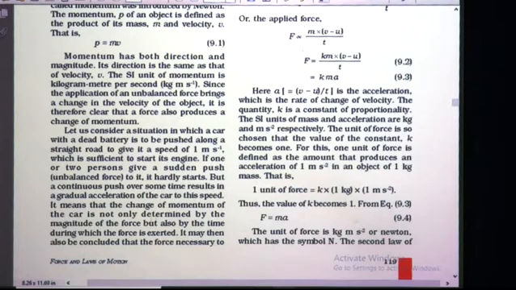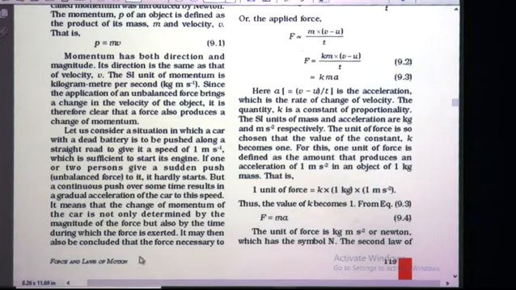It means that the change of momentum of the car is not only determined by the magnitude of the force, but also by the time during which the force is exerted. So just now we have discussed that the magnitude of the momentum is dependent on the magnitude of the velocity, but along with that it is also dependent on the time during which the force is exerted.